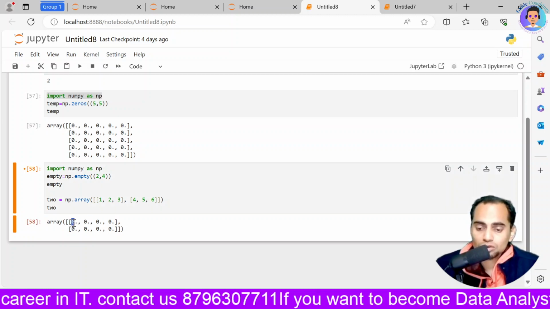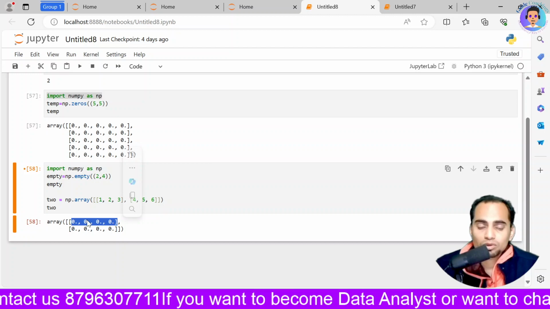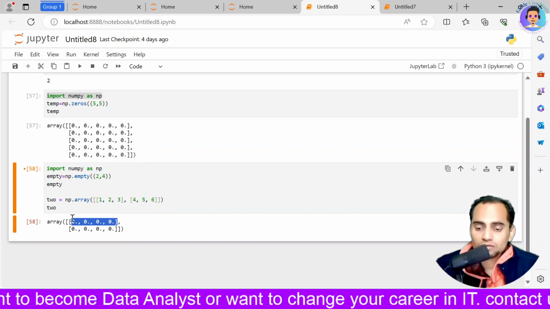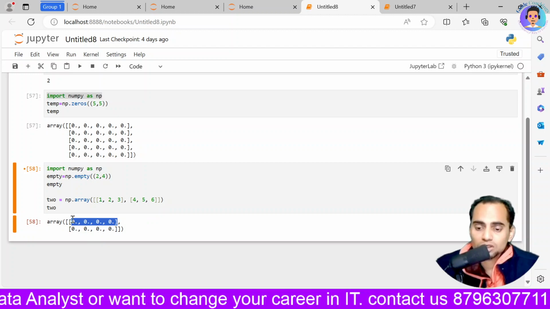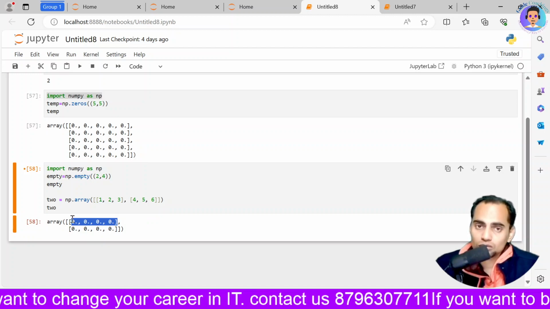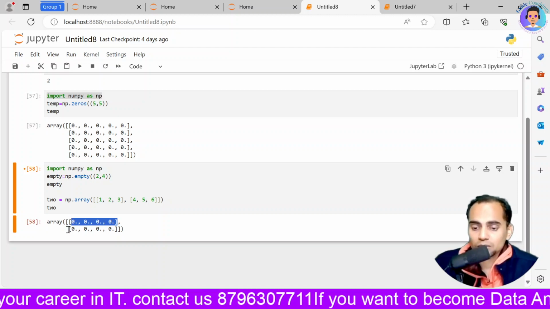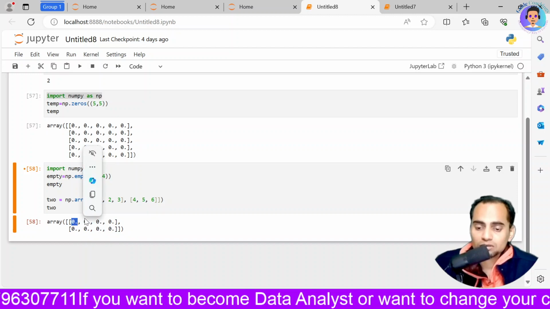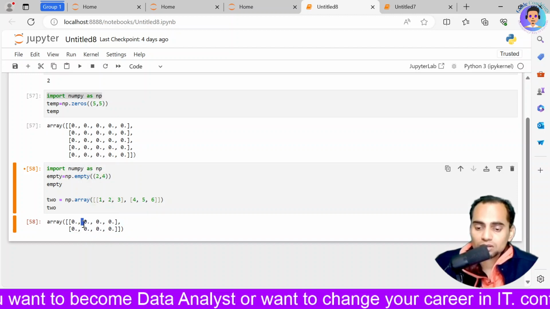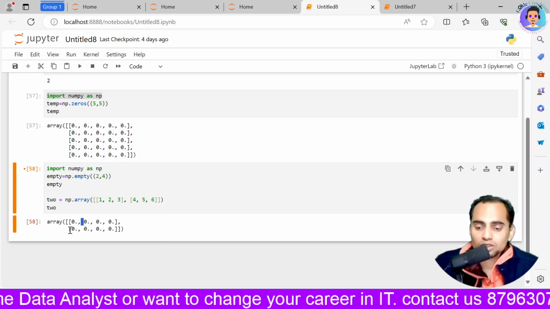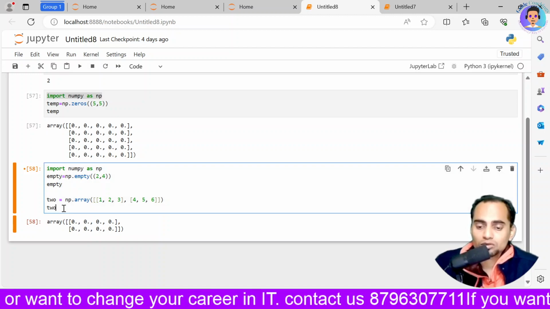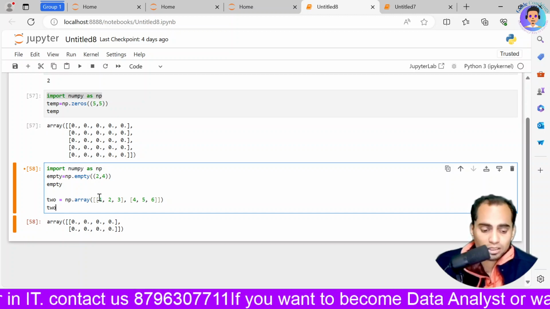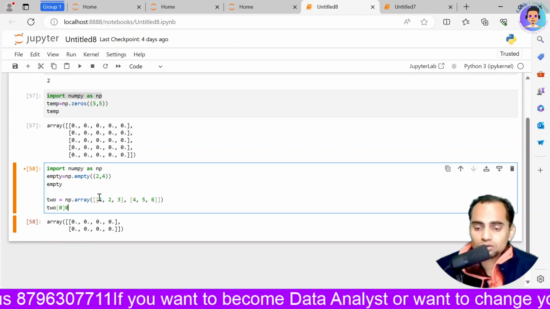This is your row, so it will have row values first, and then column values. First it starts with 0 0: the row will be the 0th row, then the first row. Then the column, this will be the 0th column, this will be the first column. These two values will come in one column, and these two values will come in one column. So if I want to access the element at the 0 0 index, I'll write 0 0.